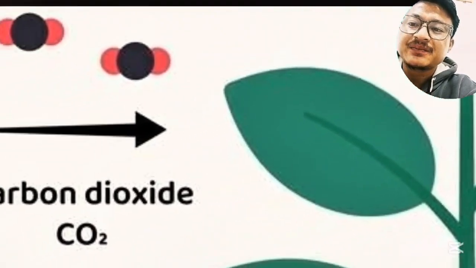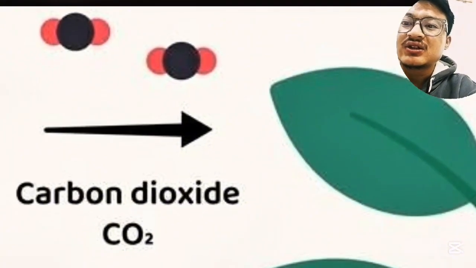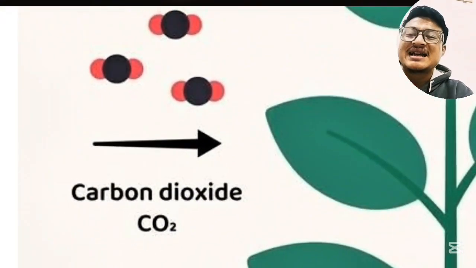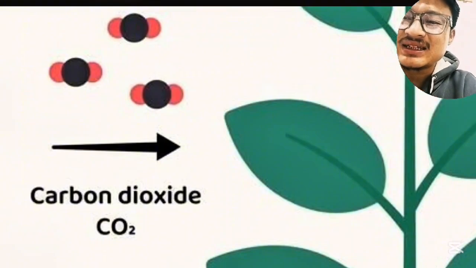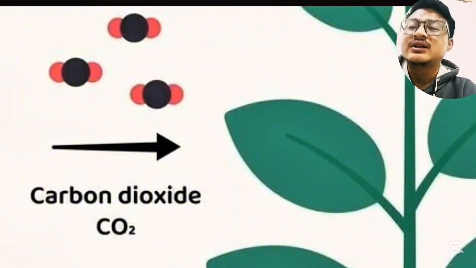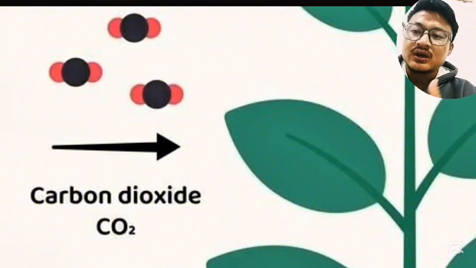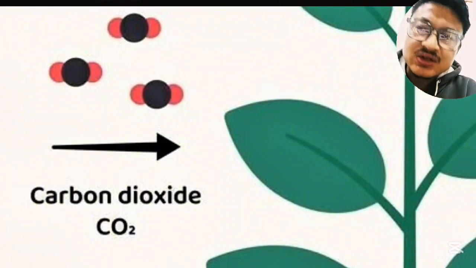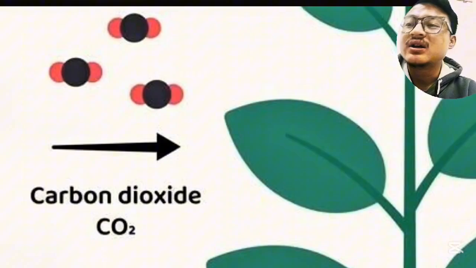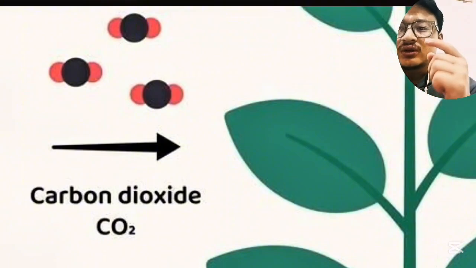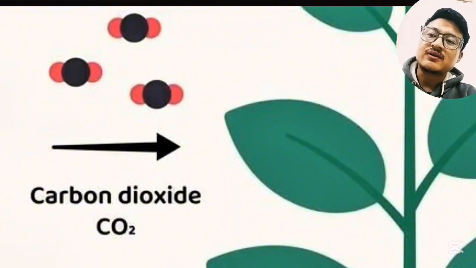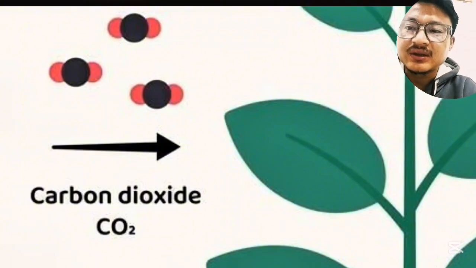Firstly, the raw material for the photosynthesis is carbon dioxide. So the carbon dioxide is present in the atmosphere, and this carbon dioxide is diffused into the leaf through a small opening structure called stomata. So stomata is the small apertures, small opening on the surface of the leaf. So from the stomata, the carbon dioxide from the atmosphere is diffused into the leaf.